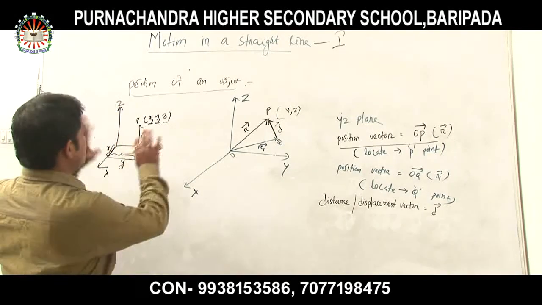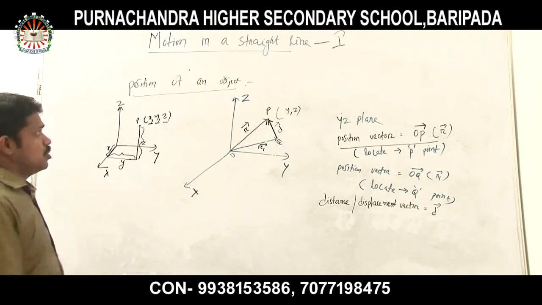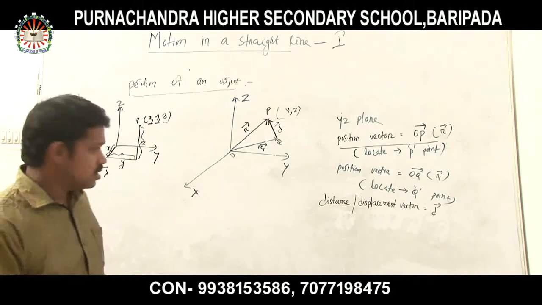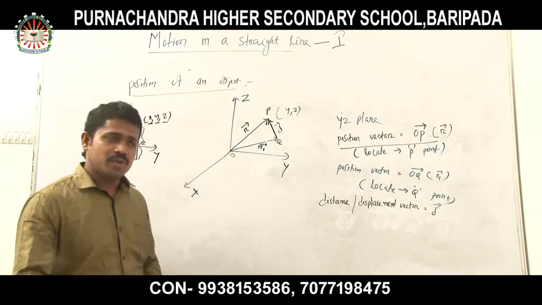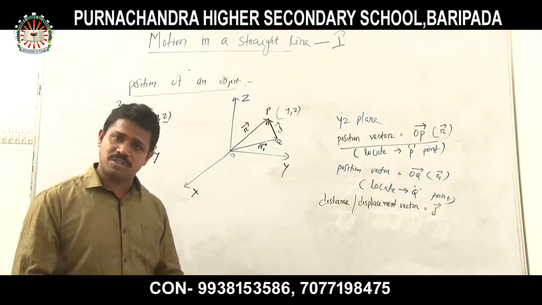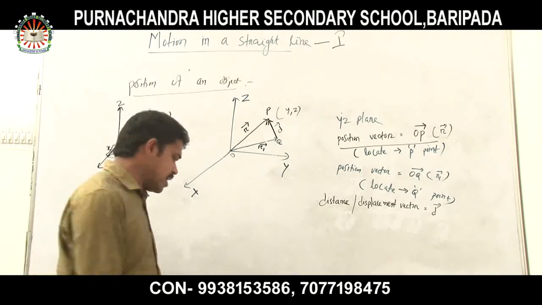Clear all of you? So this is how we can find out the position of an object in a frame of reference. In this type of frame of reference, we can easily find out the position of an object with the help of this coordinate system. Understood all of you? Clear?